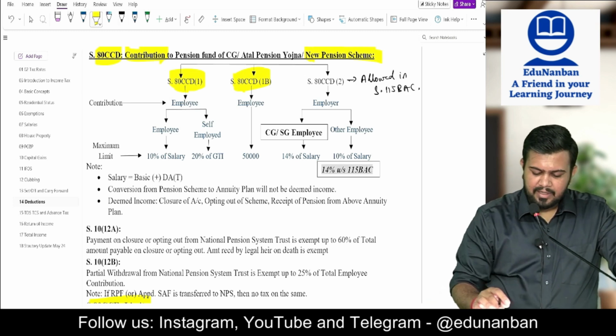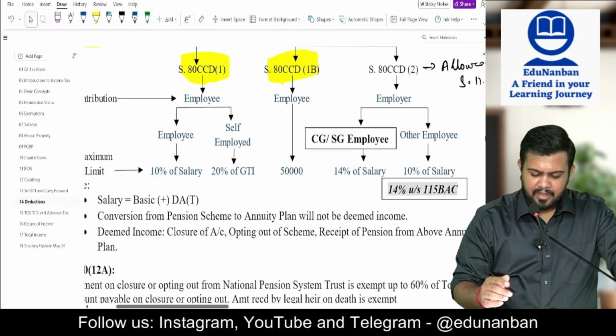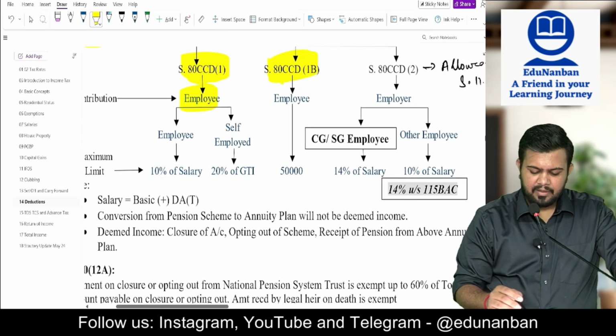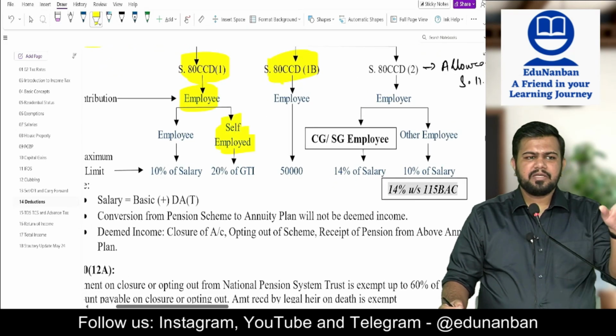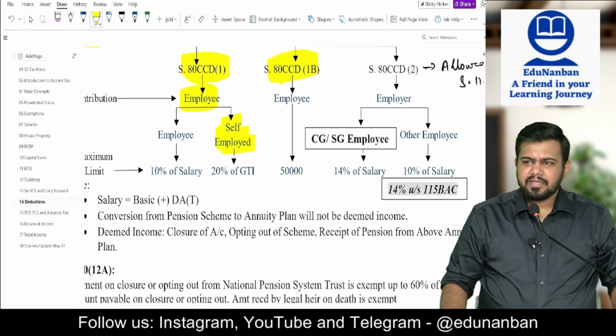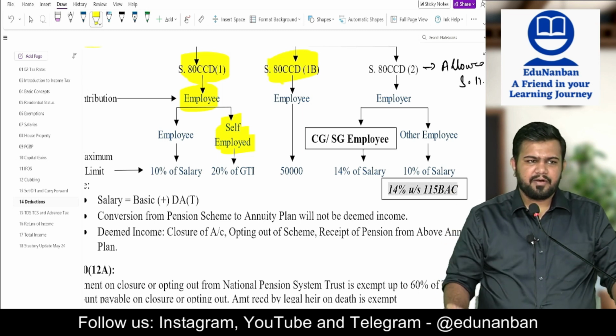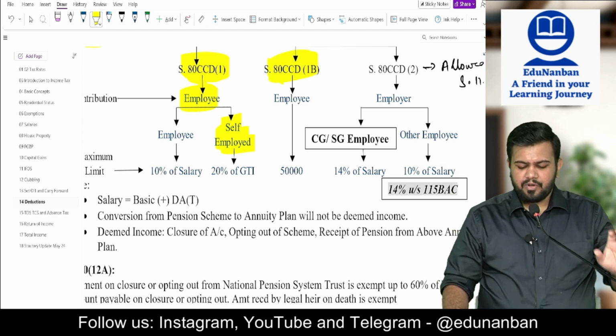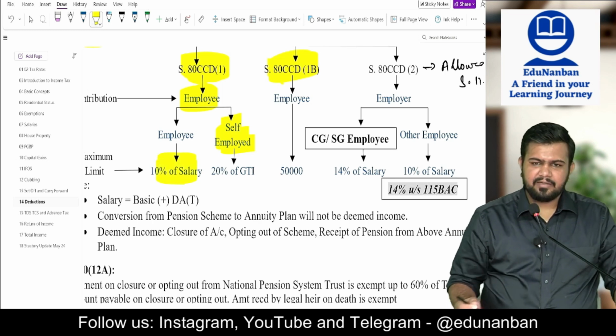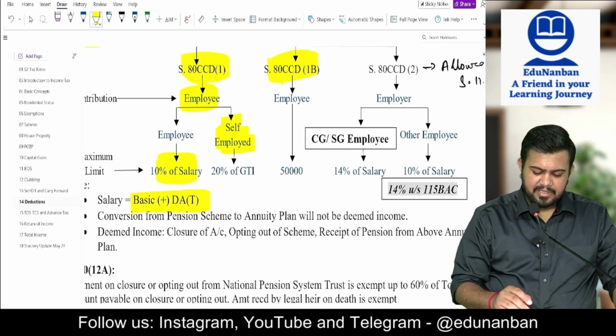Now listen, let us see what are the limits. For employee contribution, there can be employee also, self-employed also. In case the person is an employee, then 10% of salary. What is salary? Basic plus DA terms.